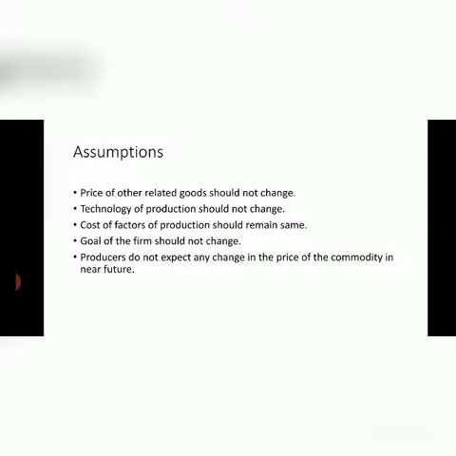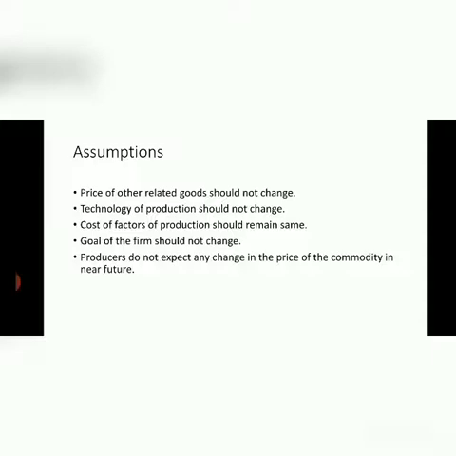Second is technology of production should not change. Whatever the technology is being used, it should not change. We will not switch over to modern technology. If we are switching to modern technology, then also the law of supply will not hold.